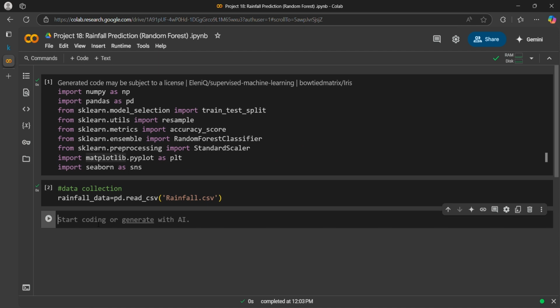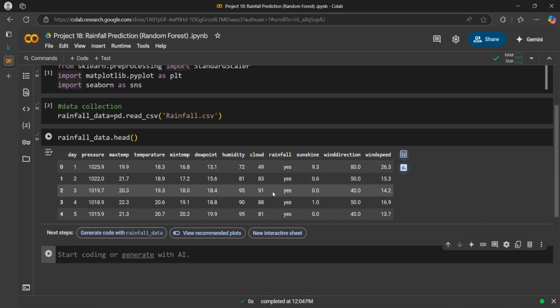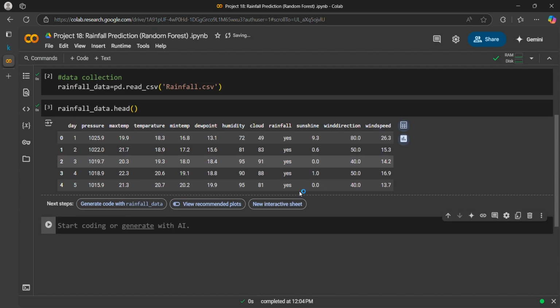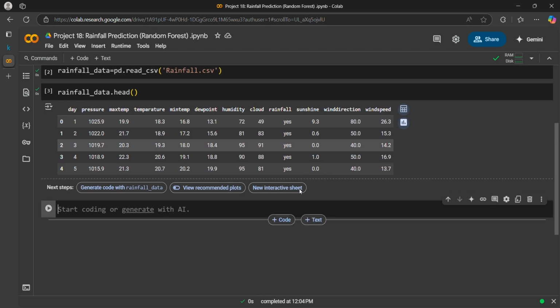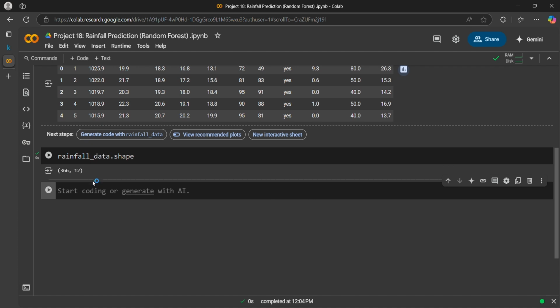Now let's print the first 5 rows. Rainfall data dot head. So we have the first 5 rows. I can see there is a text form of data, rainfall, which we need to convert into numerical form, because the model only understands numerical values. So we will convert it. Let's print the number of rows and columns. So rainfall data dot shape, it will print the number of rows and columns.